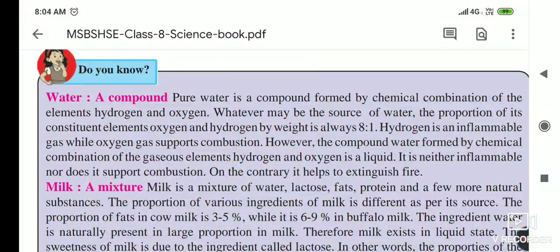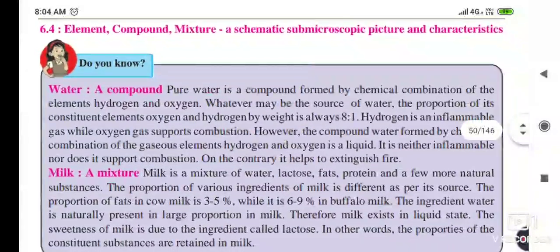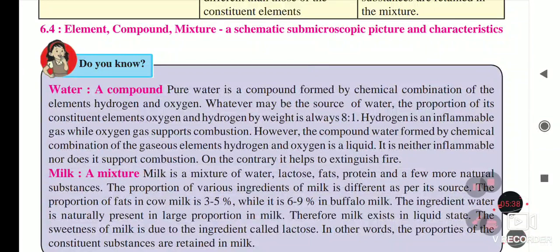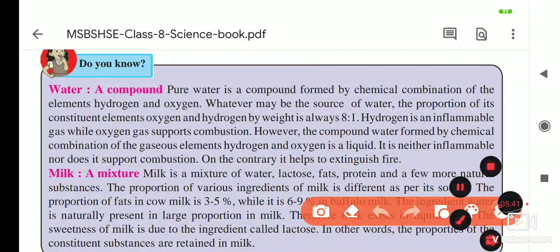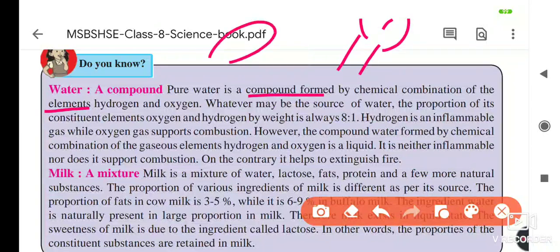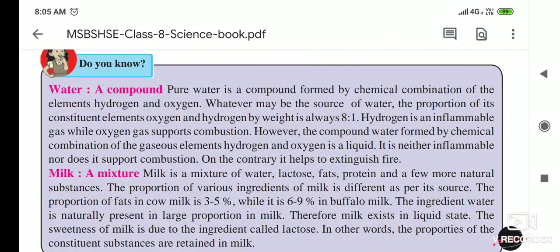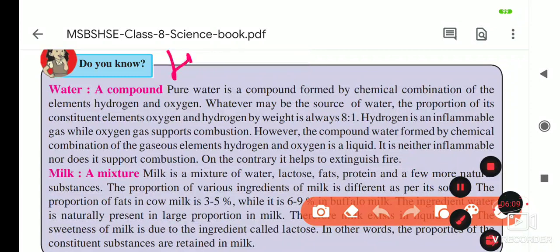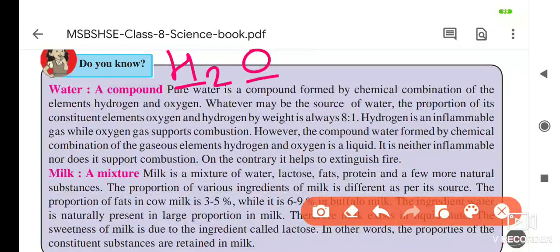Water, a compound. Pure water is a compound formed by chemical combination of the elements. What did they tell you? Pure water is a compound formed by chemical combination of the elements. And which are those? Just now we saw hydrogen, the matchstick they showed you, it was burning, and there was one balloon. In that balloon H2 was filled, and when they put the fire near it, that gas started burning. As you know, water's formula is H2O, meaning hydrogen and oxygen are there.